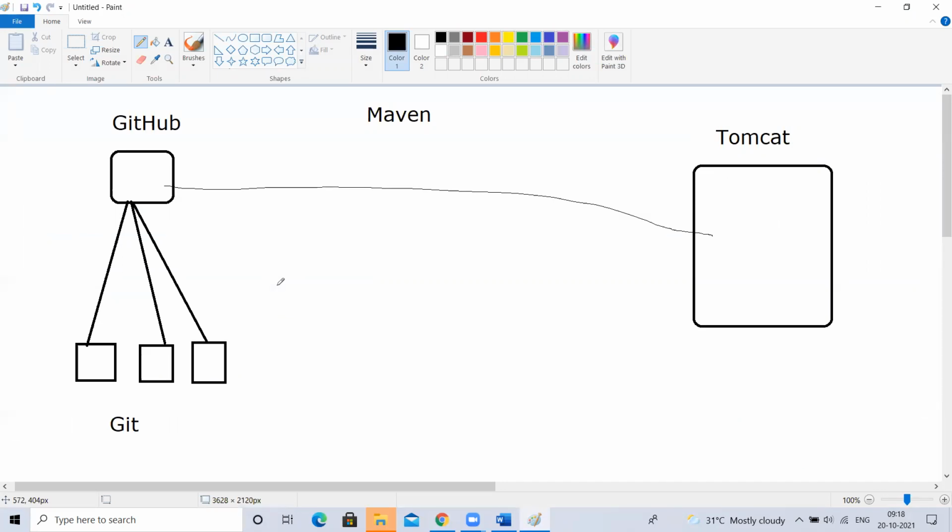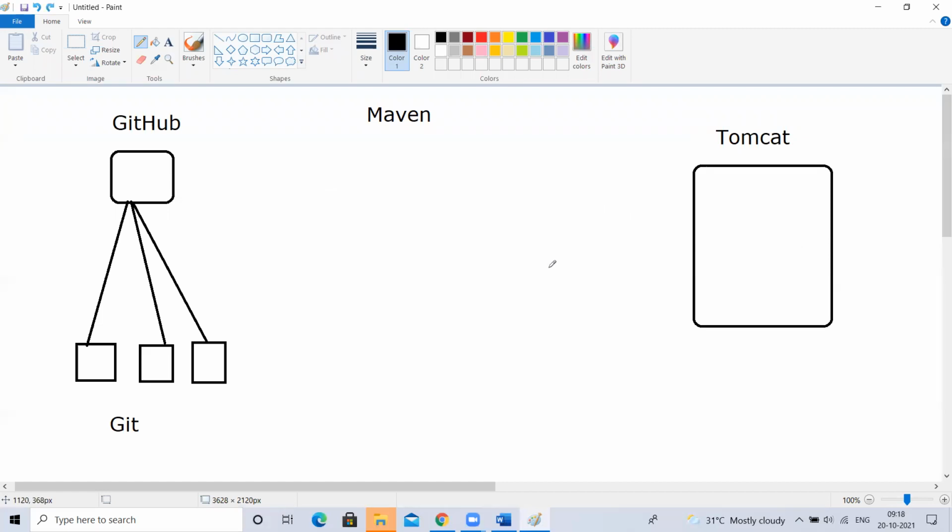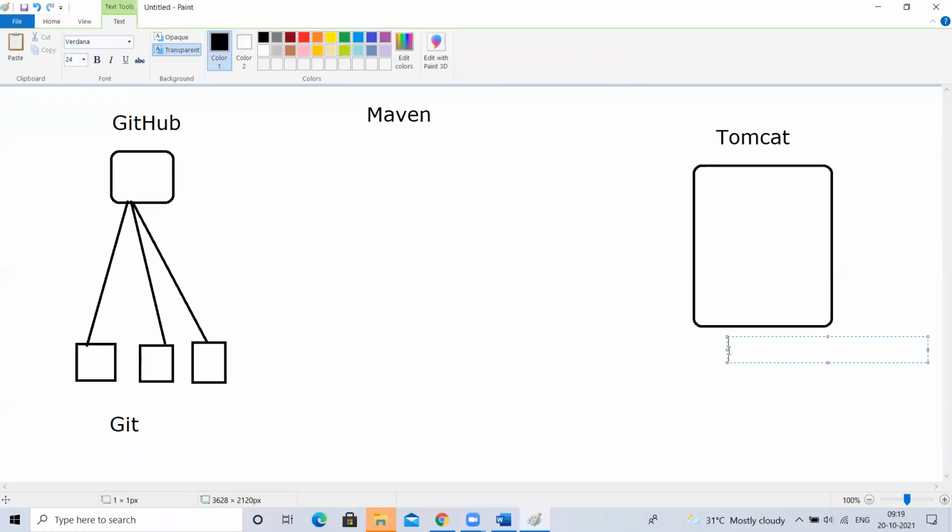Yes. But if you take that entire code repository, files, everything as it is, and put it in Tomcat, Tomcat cannot understand it. These application servers can understand only a few formats like JAR, WAR, EAR. Only these formats they can understand.